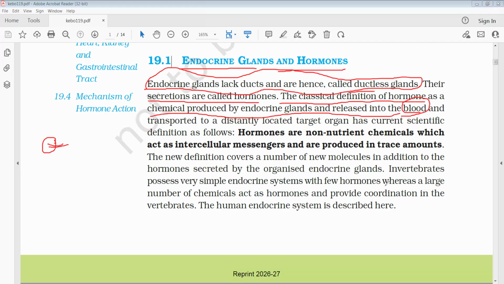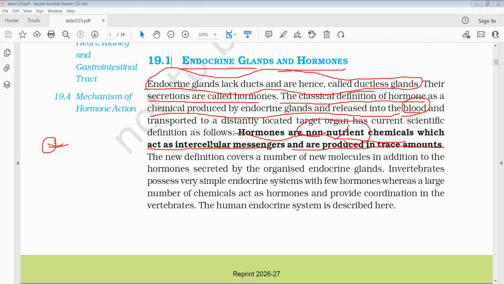When we see here, hormones are non-nutrient chemicals which act as intercellular messengers and are produced in trace amounts. This means hormones do not consist of any nutrients, hence they are called non-nutrients.